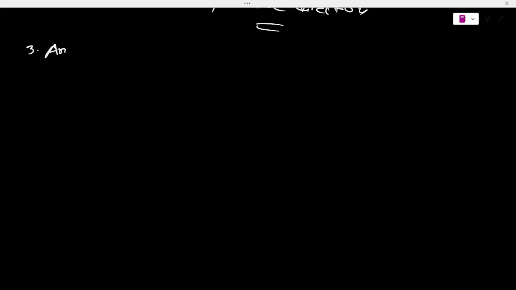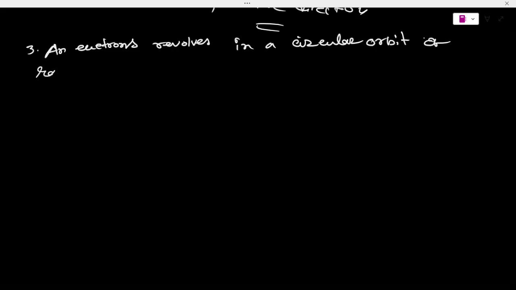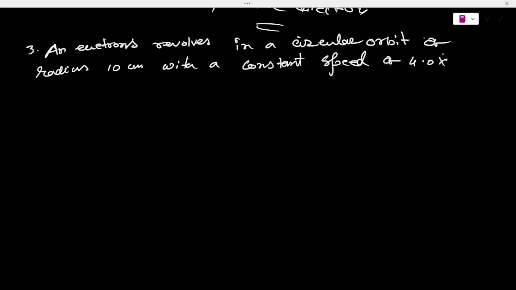Third question: an electron revolves in a circular orbit of radius 10 centimeter with a constant speed of 4.0 into 10 to the power 6 meter per second.